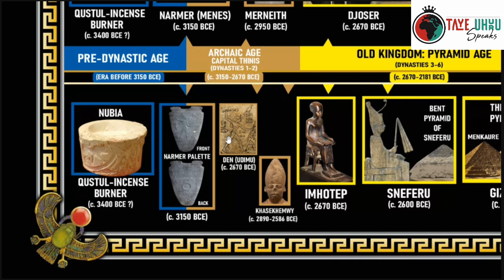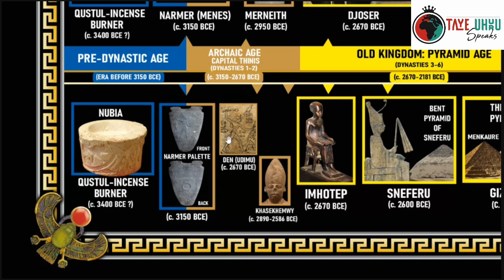After that, it went to Nakada 2. The information was found at the Gershon cemetery era, and that's going to be around 3500 to around 3200 BCE. Then there was another stage called the Nakada 3 stage, from the cemetery of Sumerian, around 3200 to 3150 or 3000 BCE, also known as Dynasty 0, the lower part.